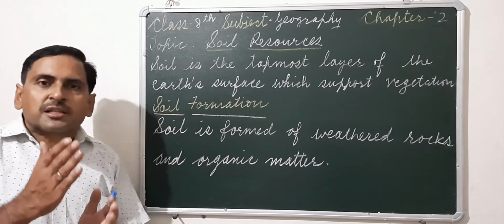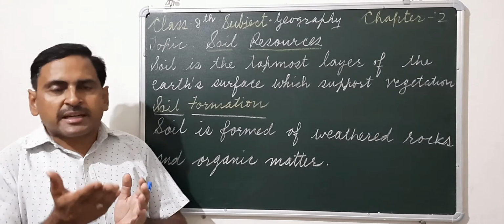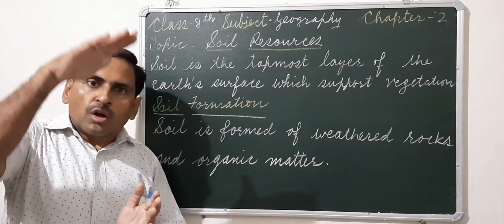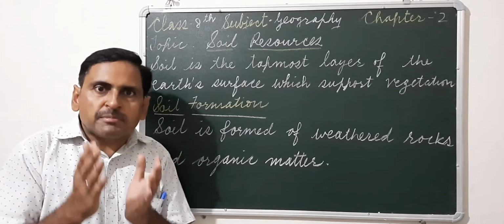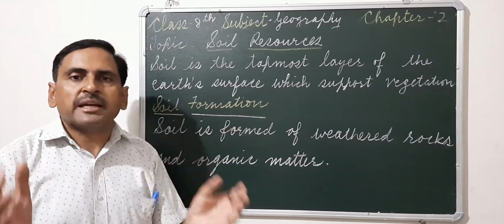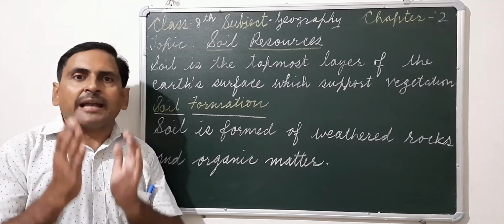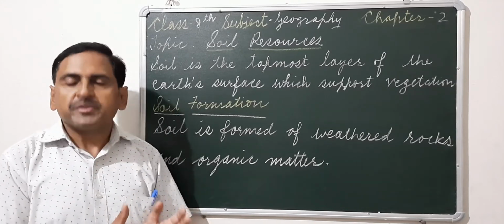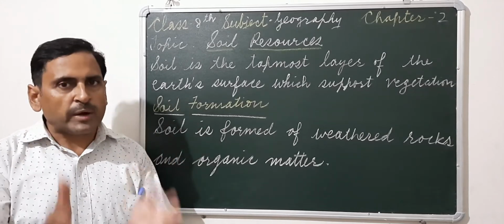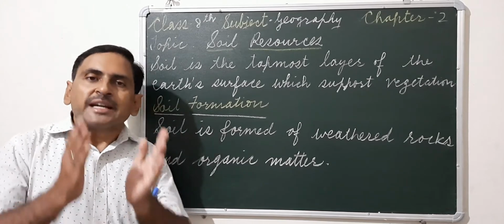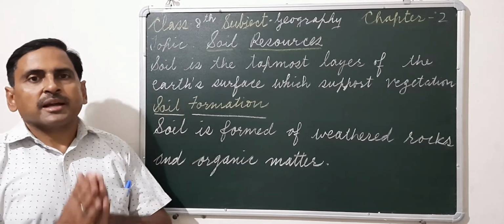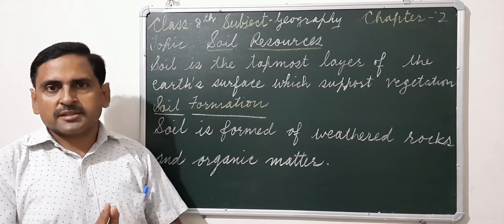Whenever there is a fluctuation in temperature, meaning the temperature rising and lowering, because of that the rocks start breaking down. There are other factors also which help in the breaking down of rocks. These factors are wind, water, decomposition of organic matter and human activities.